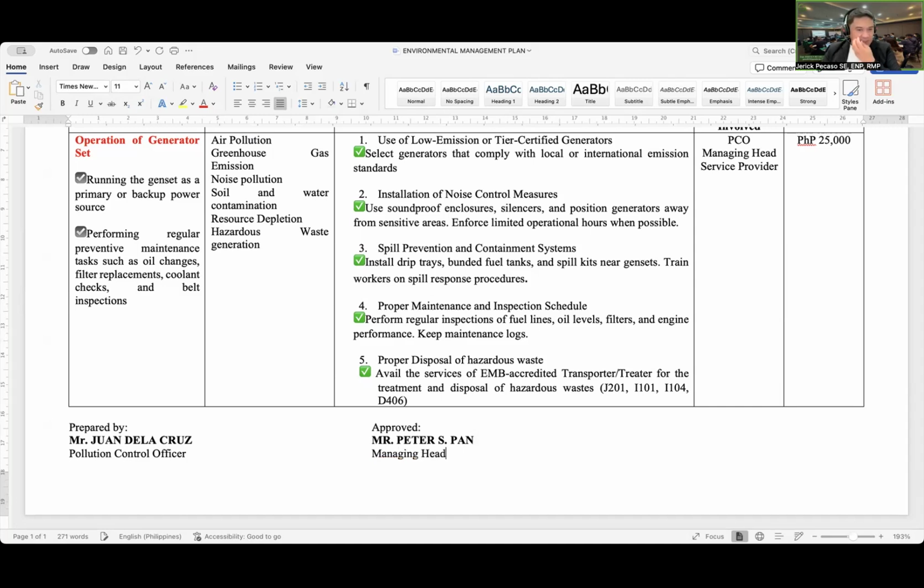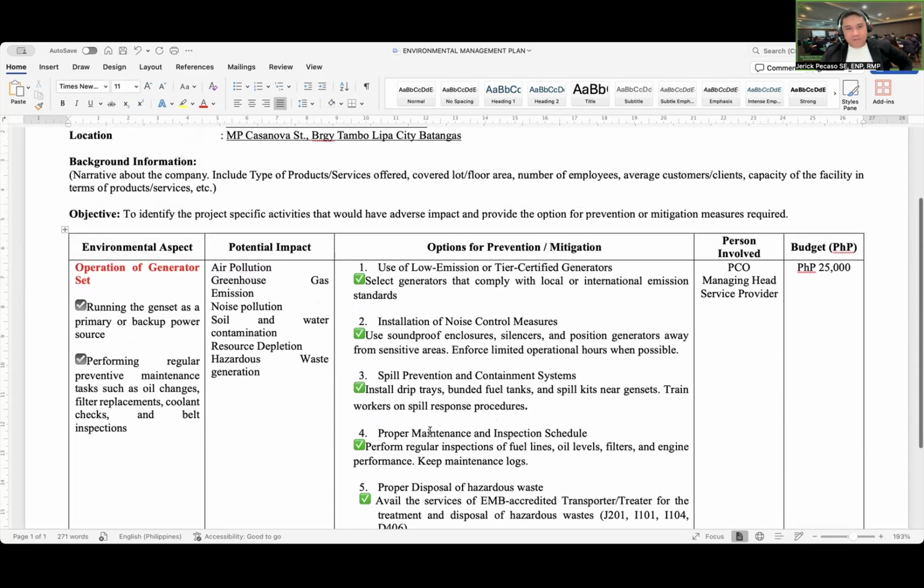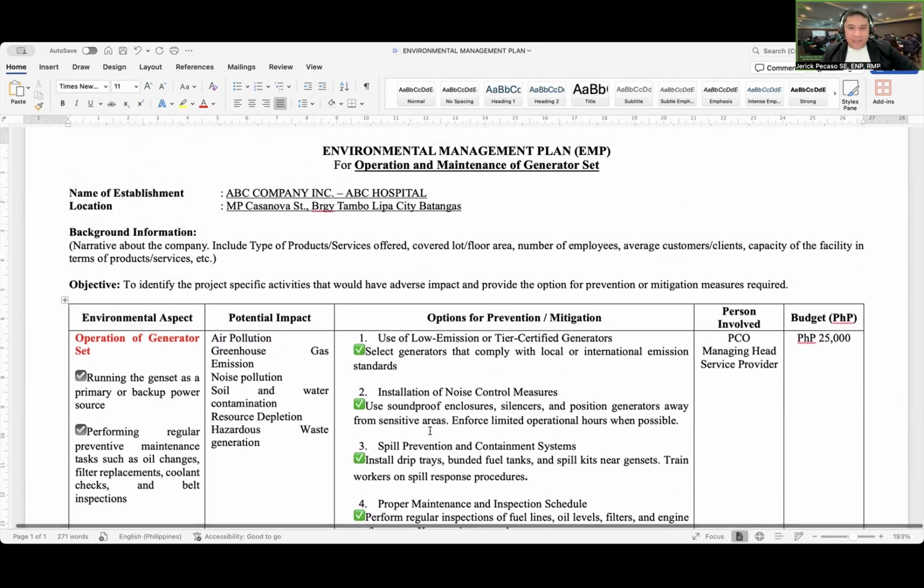So that's it. So this is your environmental management plan. And I hope you have learned something about preparing this environmental management plan, starting with identifying the environmental aspect or certain activity that would have an adverse impact to the environment, land, air, or water, and you provide the options for prevention or mitigation, and the persons involved and your budgetary requirements.